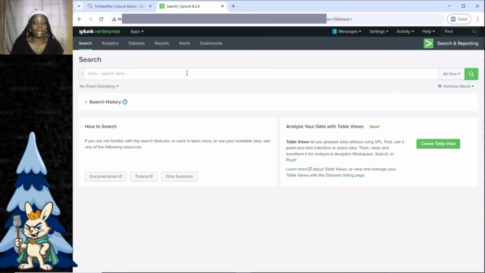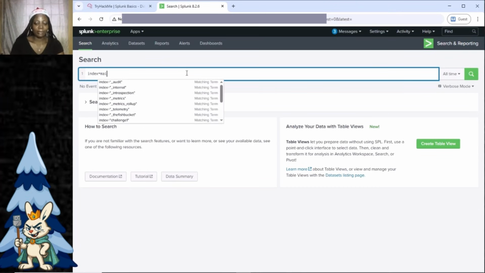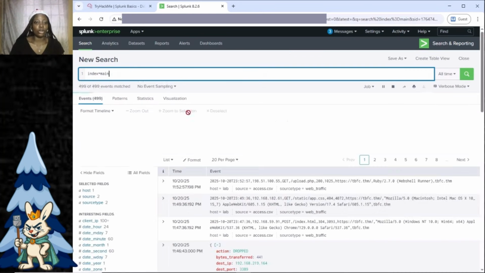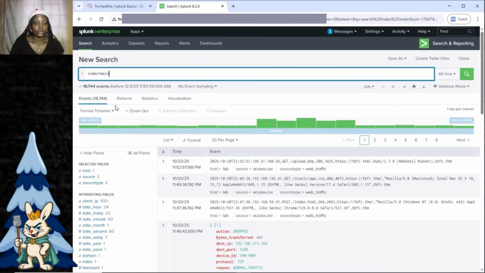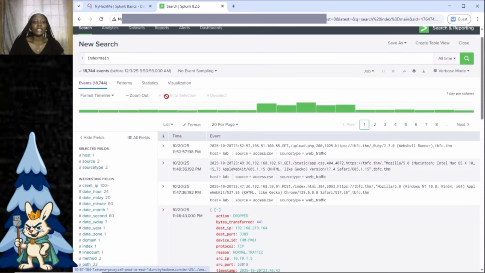And now, our very first search query is going to be index. You type index, put the equal to sign, and main. So what this is going to do is it's going to bring out the full list of events. So here we can see that there are 18,744 events.